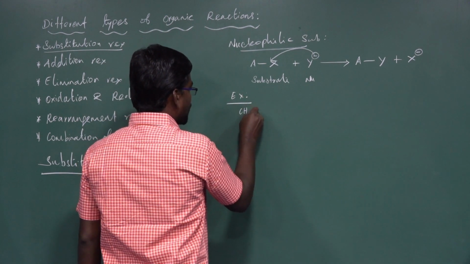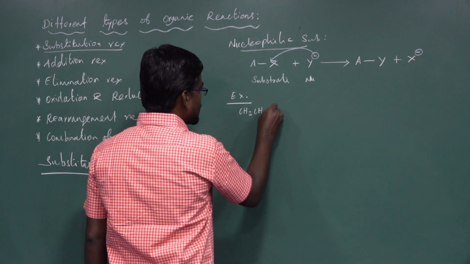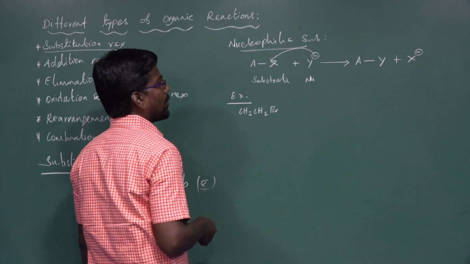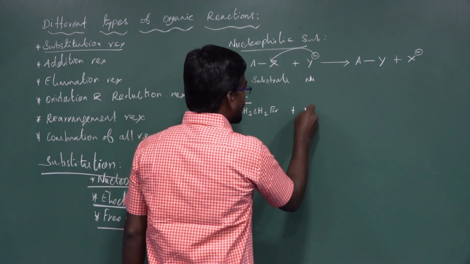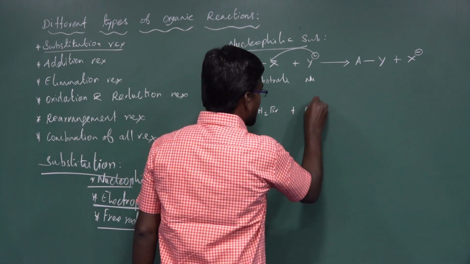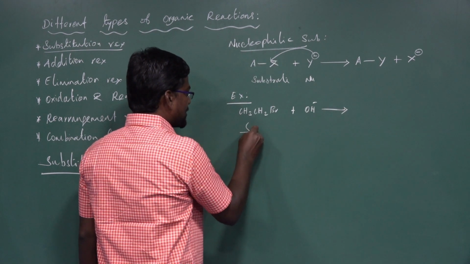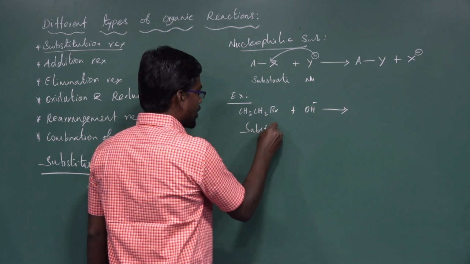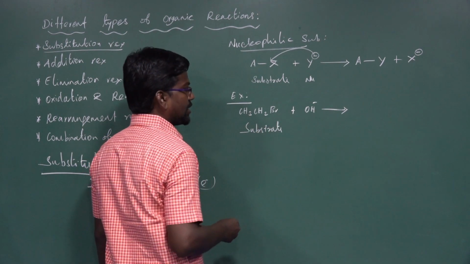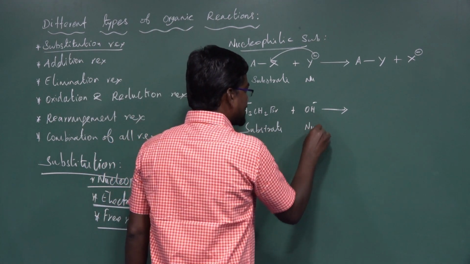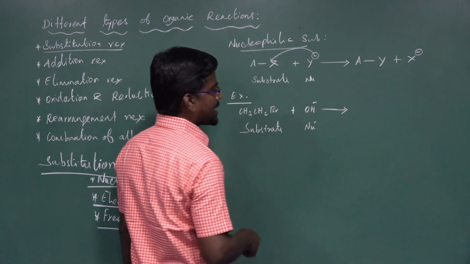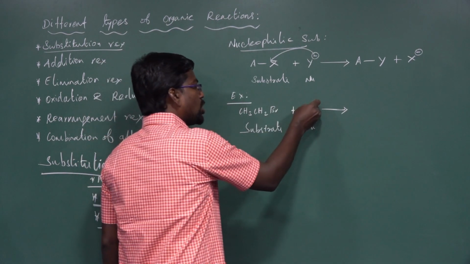For example, ethyl bromide, CH3CH2Br, reacts with OH minus. Ethyl bromide is the substrate, and the OH minus ion is the nucleophile.